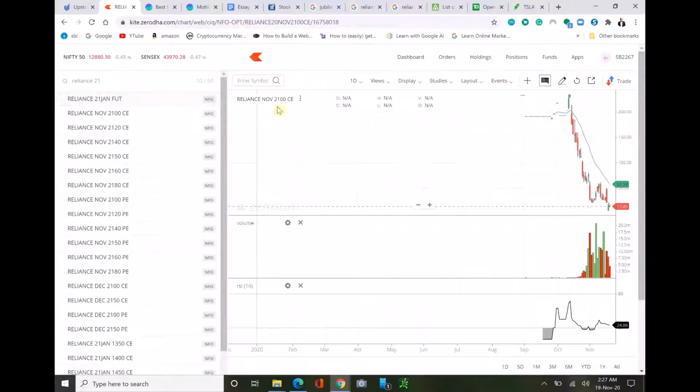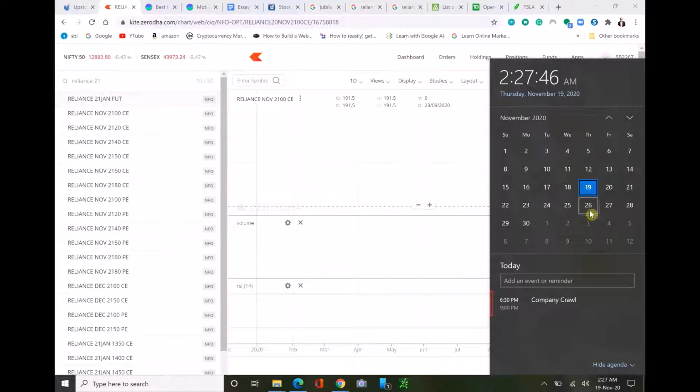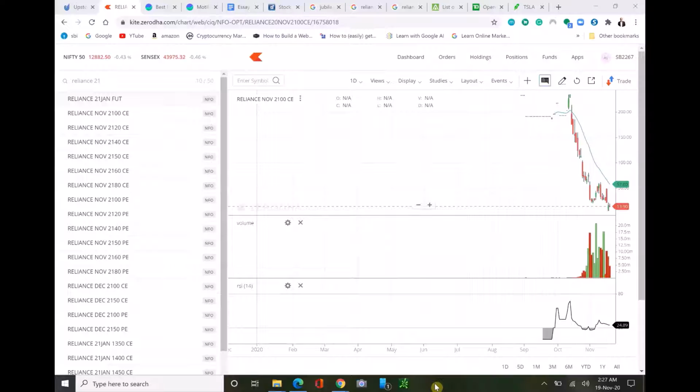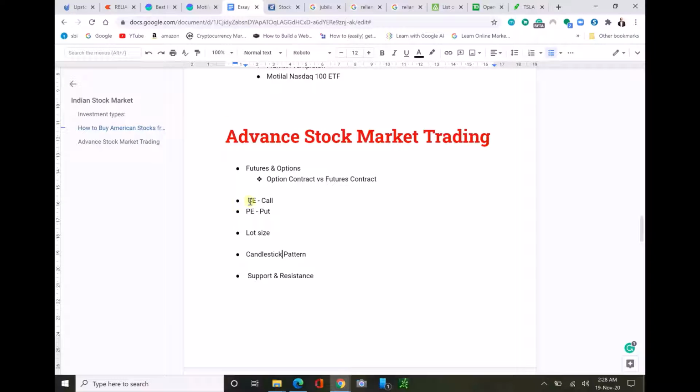This is Reliance November 2100 CE. It means it expires on November 26, next Thursday. All the contracts expire on the last Thursday of a month. If it's an index fund like Nifty, it expires every week. So here you can see we have CE and PE. CE means it's a call, PE means put.